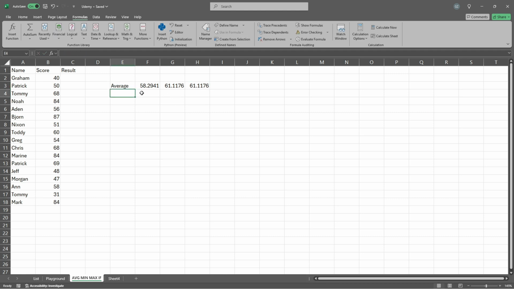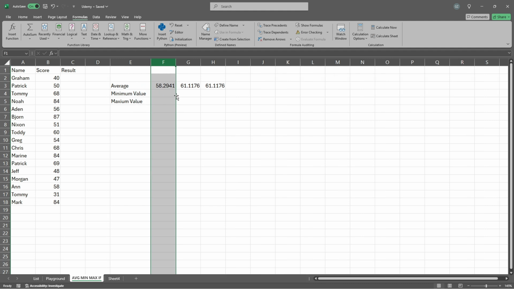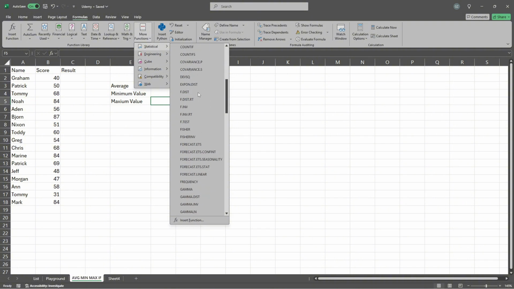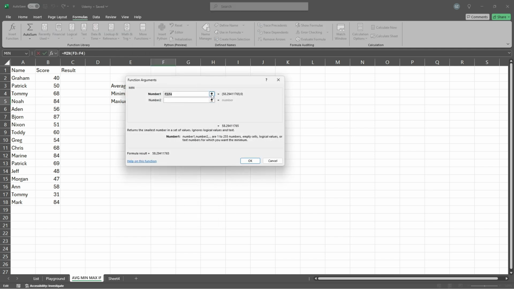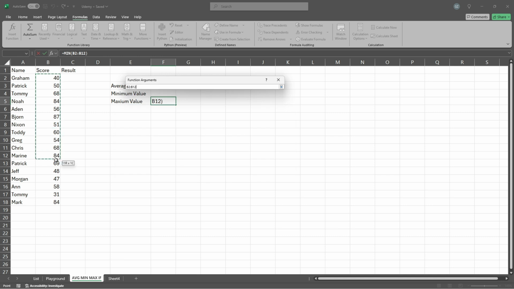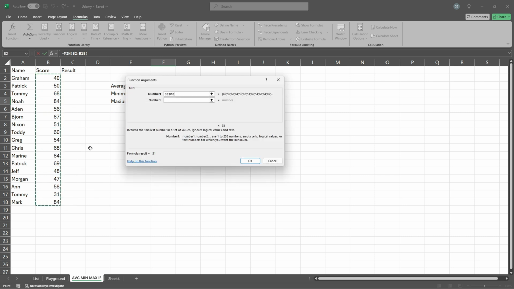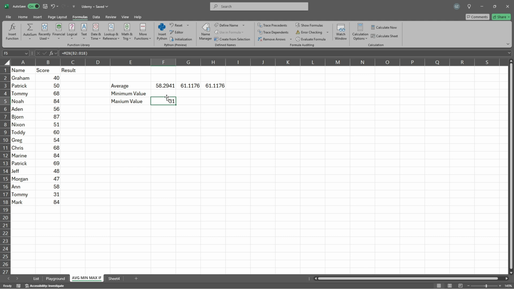The second thing that we would like to have is the minimum value, and also the maximum value. Double click over here to expand the column, and it's good as it should be. Go to More Functions, Statistical, and here we've got Max and Min, yeah, it's over here. And as before, we can delete it, select by hand all of the values, press enter, and we've got our minimum value. We can cut it, paste it, and voila, we've got everything as it should.